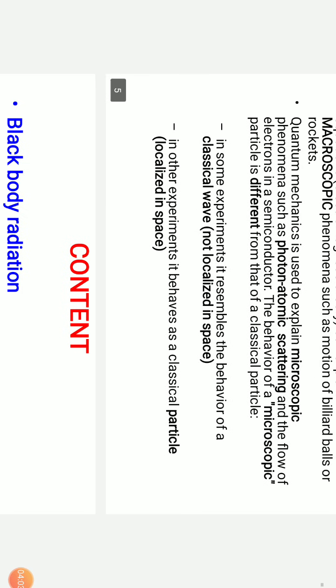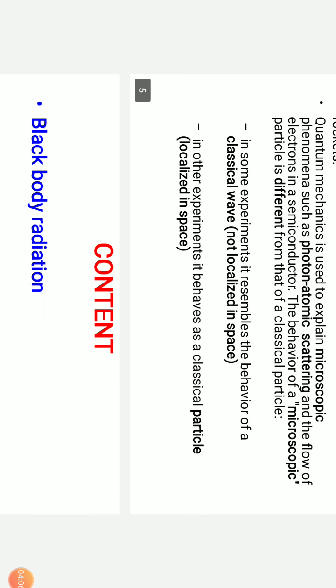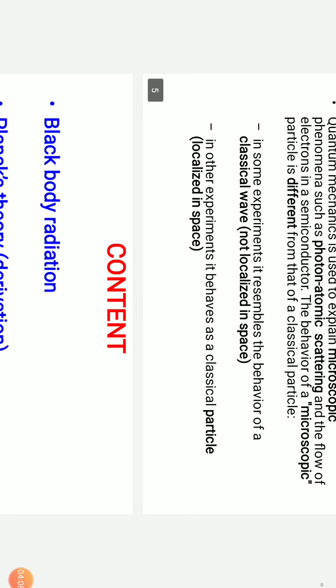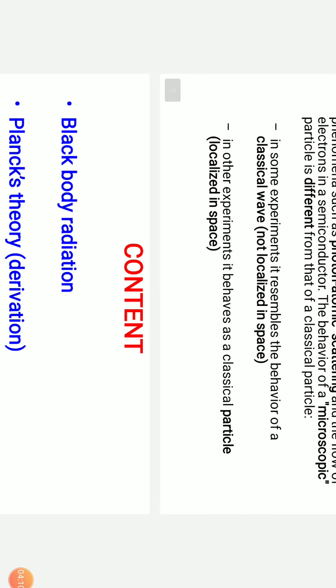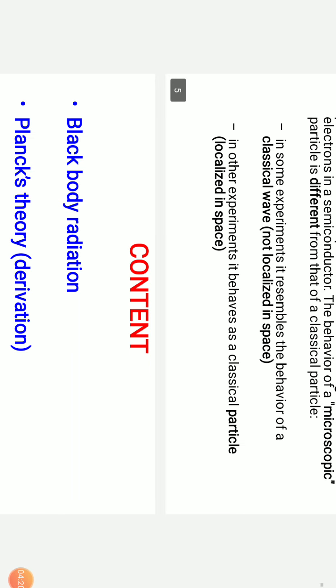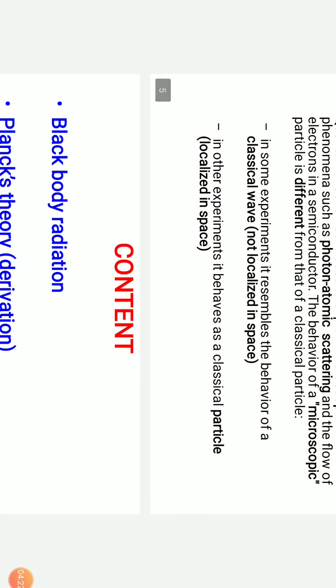So we are going to take two cases. One is non-localized, the other is localized. Now what is non-localized? Non-localized means we can't identify its position. And what is localized? We can identify the position. In classical physics, there is no such case of localization and non-localization, because classical mechanics doesn't deal with the matter as well as its velocity at the same time.